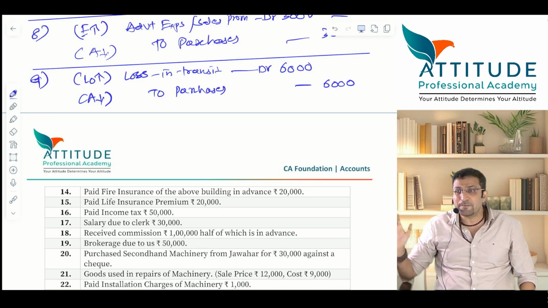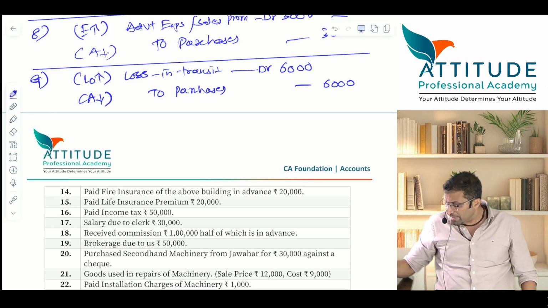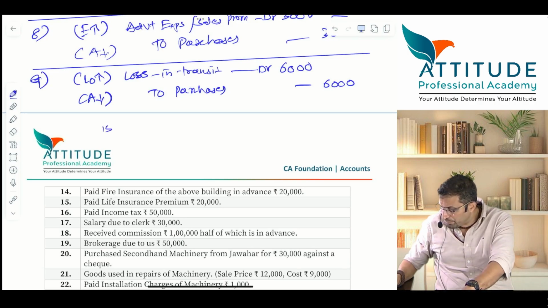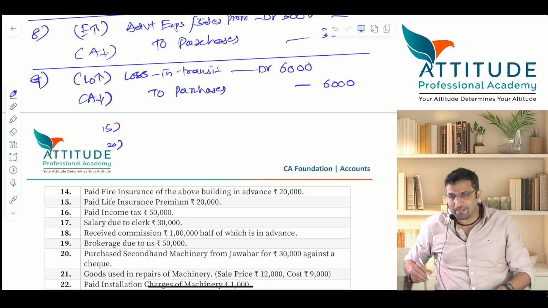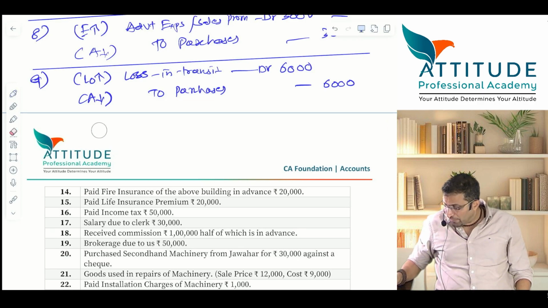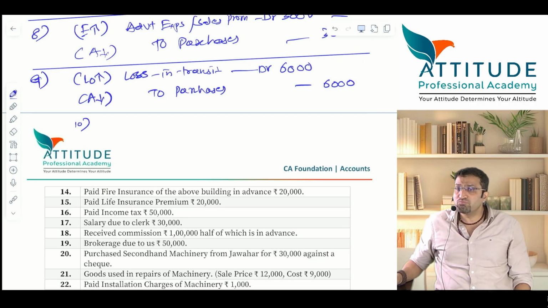Is that clear? Now, on 9th, you have passed the entry, loss in transit or loss by fire or loss by theft, whatever it is. Loss is debited, purchases is credited. Now tell me, on 15th, will you pass an entry? Or directly on 20th will you pass an entry? Why? Have you received the money or is the money receivable? Receivable from whom? Very good. So tell me the entry. Asset increases, insurance company account debit.